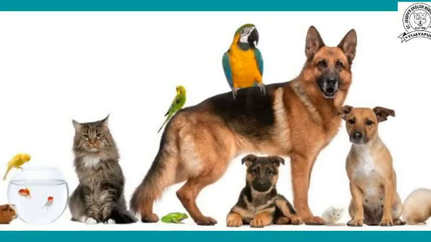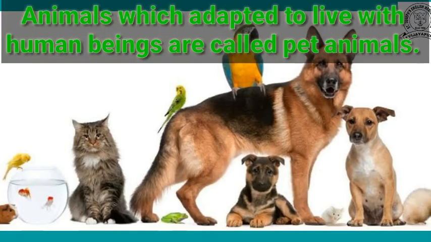Then after that, the animals which are adapted to live with human beings are called pet animals. For example, cat, dog, parrot and fish also. These are also pet animals, children. And these pet animals give love and companionship to us.